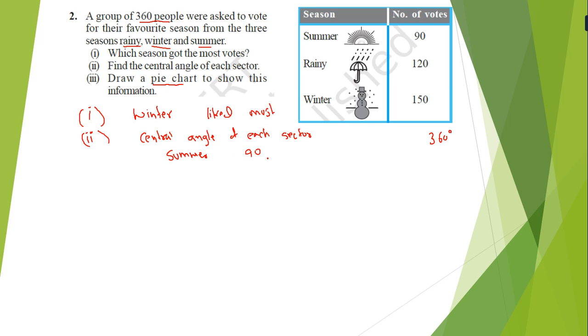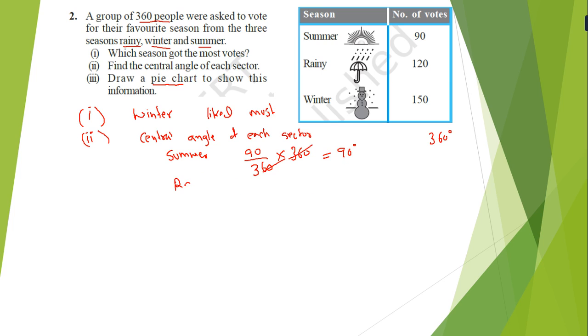that is 90, divided by how many? 360. Multiplied by which angle? 360. Why? Because we know that a circle is 360 degrees. So always remember 360. So 360 cancels, and it is 90 degrees.